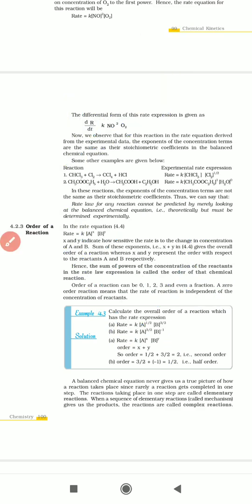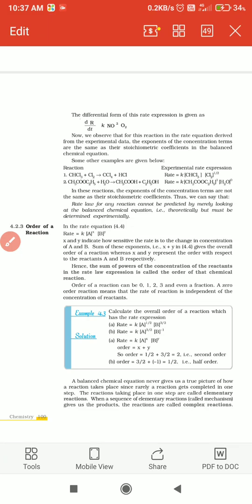So order of reaction is the sum of powers of the concentration of the reactants in the rate law expression. The exponential powers may be for 1, 2, 3 or 4 components and so on. The sum of the exponents of the concentrations of reactants is called the order of reaction.